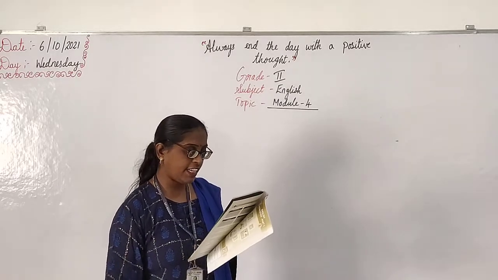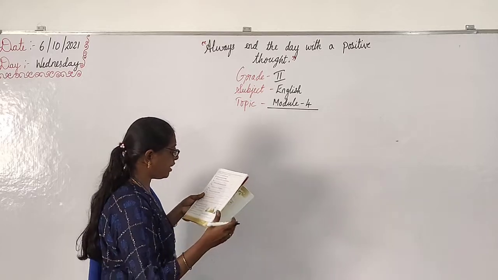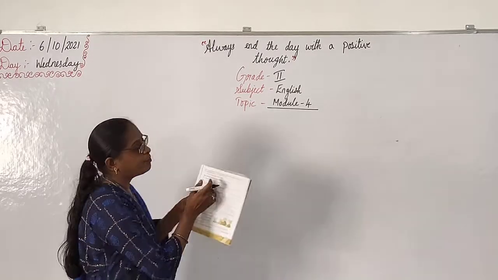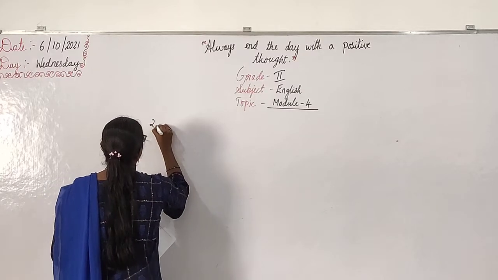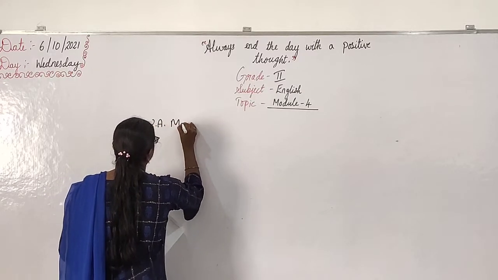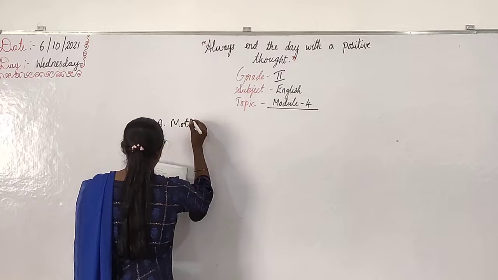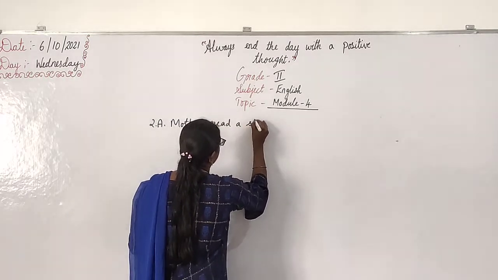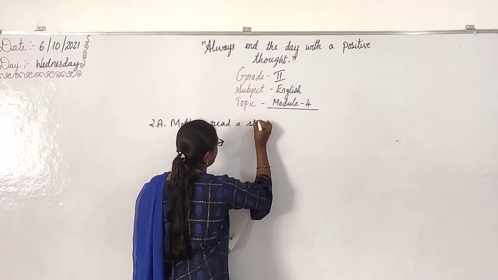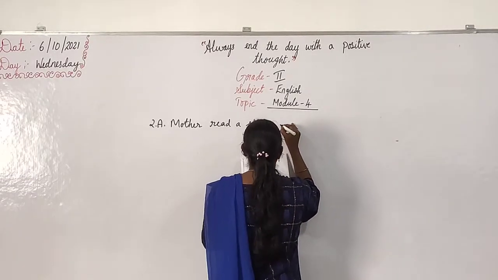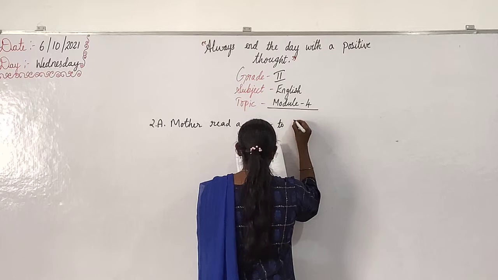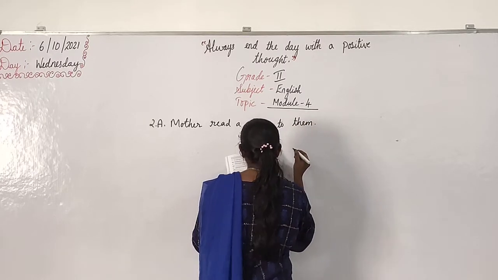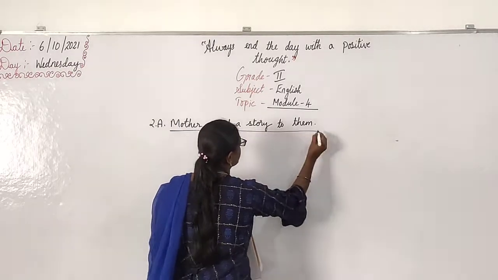Yes, I will write only answers. You also write down, on page number 37, children, exercise 3.2. Okay, second answer is: Mother read a story to them. Instead of Poonam and Shreya, you will use them.